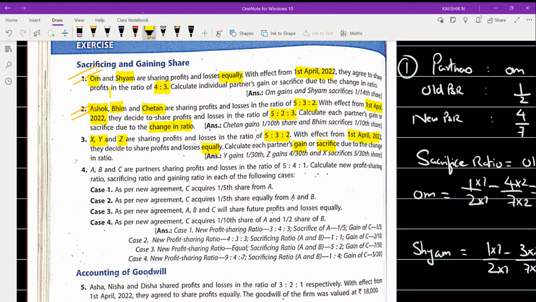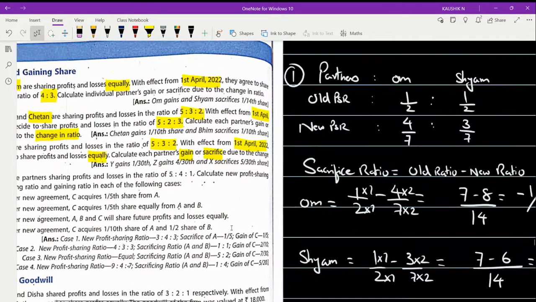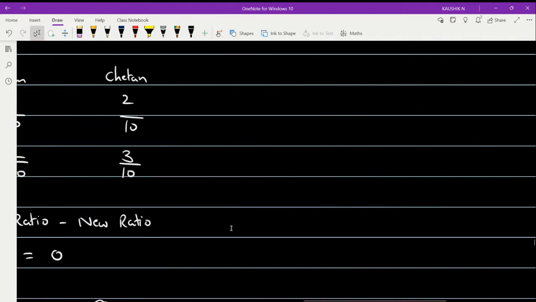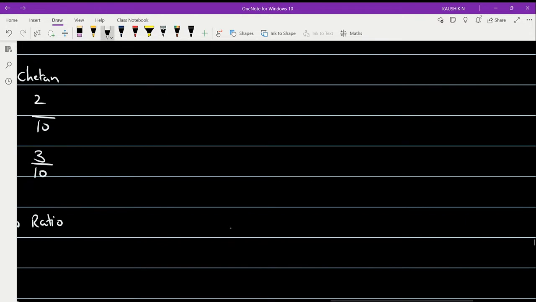In the same way, we need to work out the changes that have happened among the partners, right? So here it is X, Y, Z. Shall we start? Yes. So now let's begin the problem. The problem is X, Y, and Z, not A, B, and C. So let me write the problem here. So it gives an easy way. So the partners are X, Y, and Z.